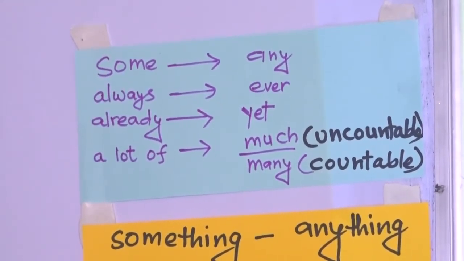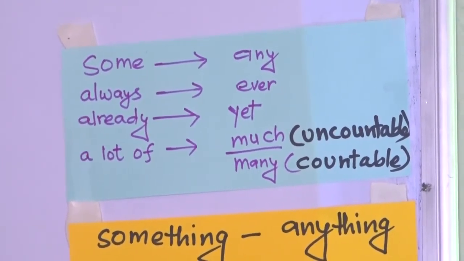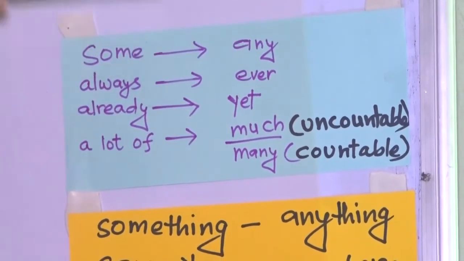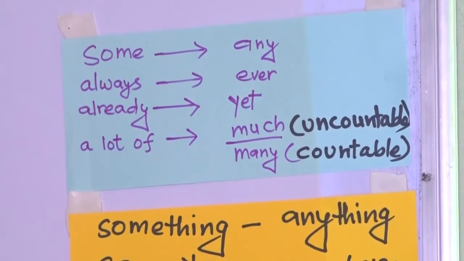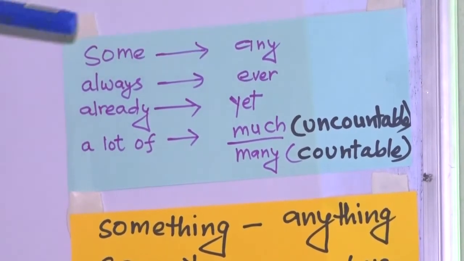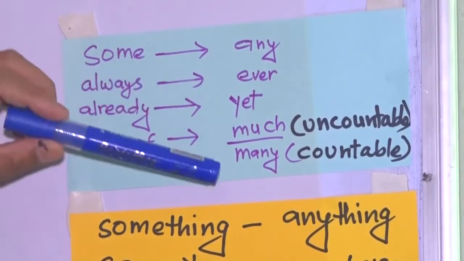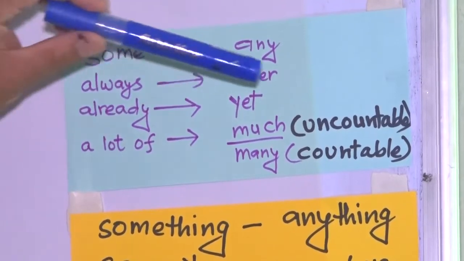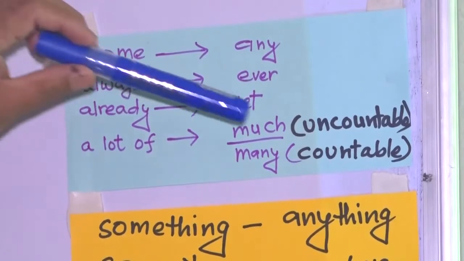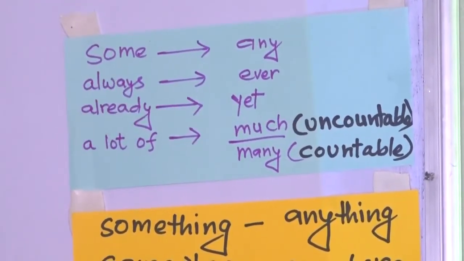Especially while forming interrogatives, yes no question, these words are changed into the words written on the right side. Some is changed into any, always, ever, already, yet, a lot of, much or many, based on the noun. If it's uncountable, we use much, and for countable, we use many.